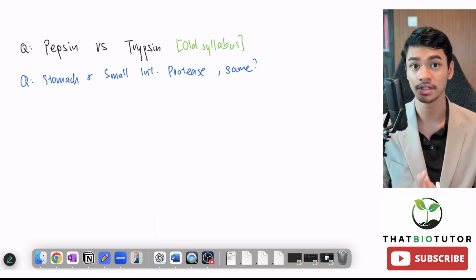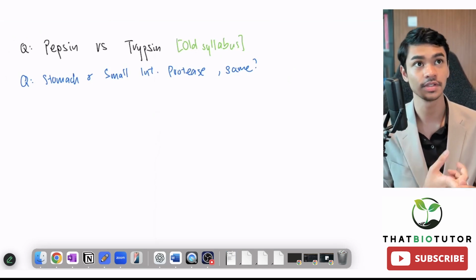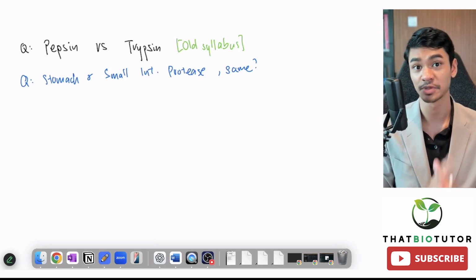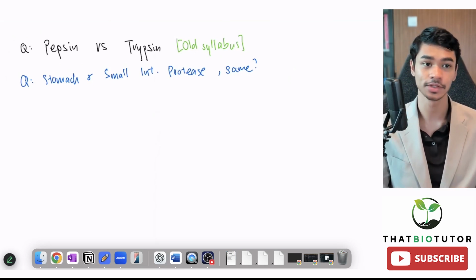So are they the same thing? The one that is in the stomach, as well as the one secreted by the pancreas in pancreatic juice and by the epithelial cells of the small intestine. So there are actually 3 proteases, and we're going to go through the differences between all those 3. Okay, I'll be answering the first question first, even though it's old syllabus and it's no longer required, but it will help give us the background context that makes answering the next question a lot easier.